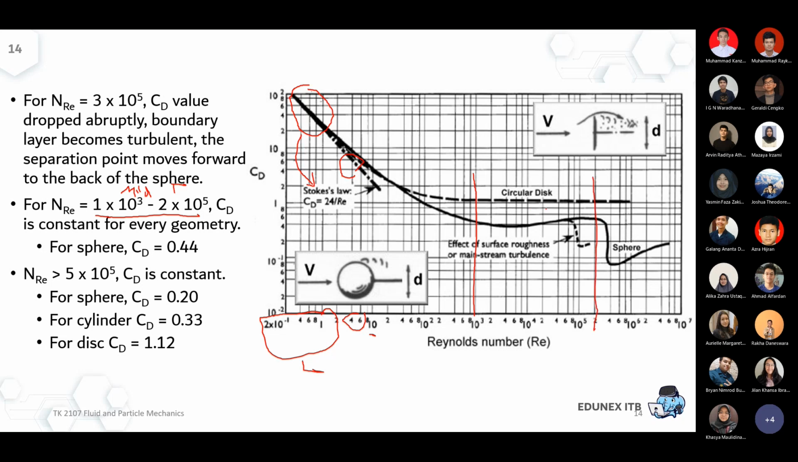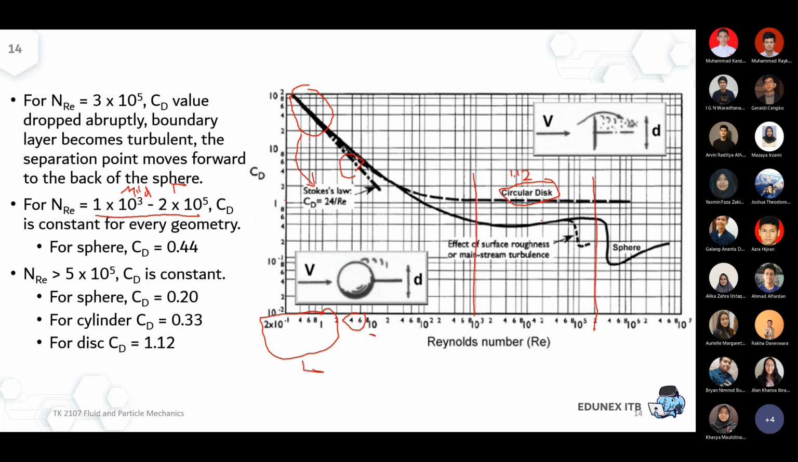So if the shape is roughly a disk, then CD is actually very easy to calculate. If it's a disk, then you match it to this part, so it's going to be around 1.12. So just knowing the shape of the particle, I can simply get my CD for a disk particle to be 1.12.